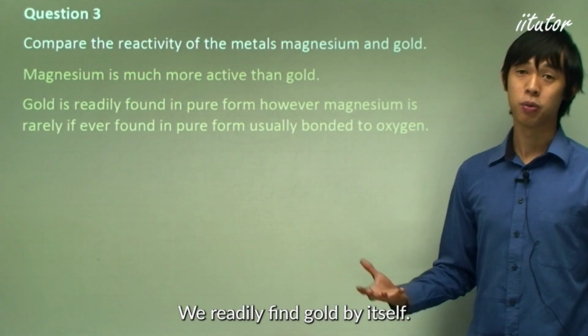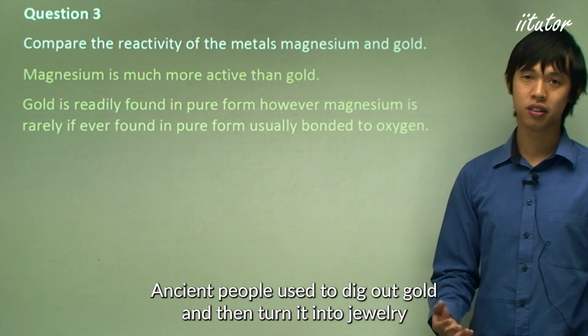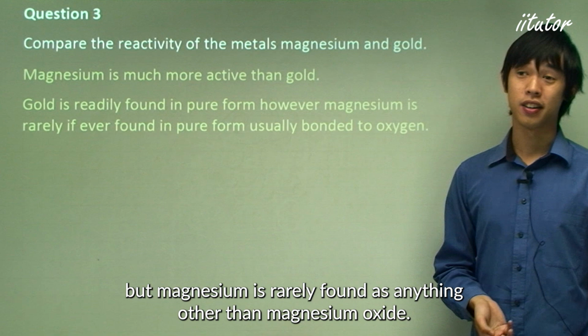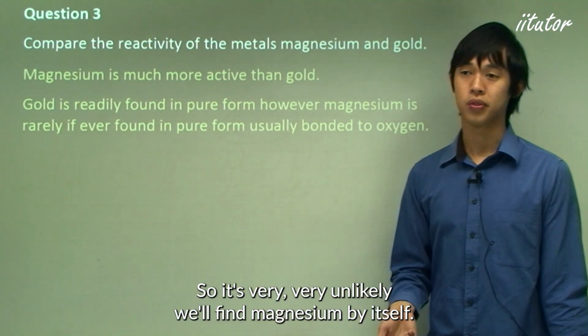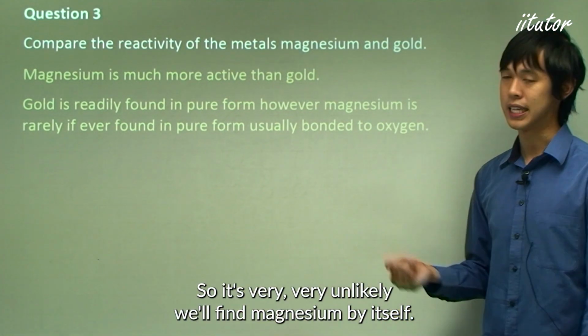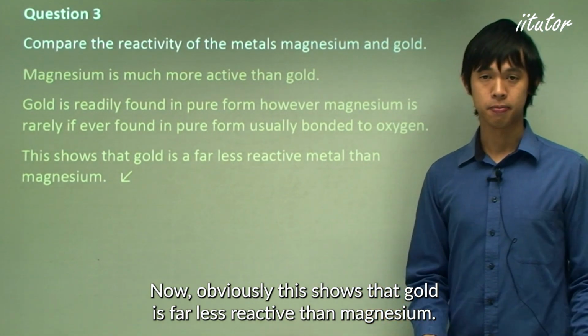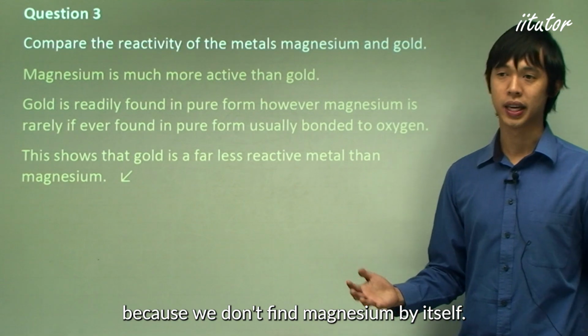We know that because gold is probably the least reactive metal. We readily find gold by itself. Ancient people used to dig out gold and then turn it into jewelry and things like that. But magnesium is rarely found as anything other than magnesium oxide. So it's very, very unlikely we'll find magnesium by itself. Obviously this shows that gold is far less reactive than magnesium because we don't find magnesium by itself.